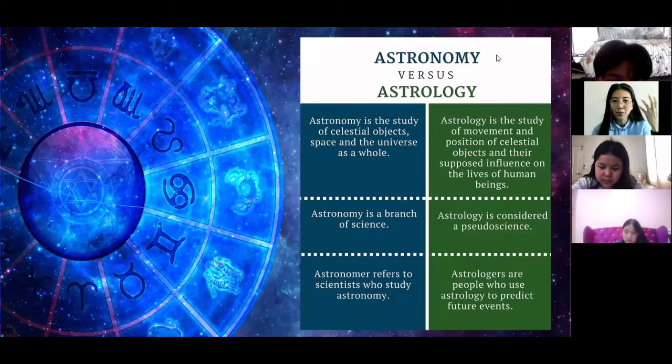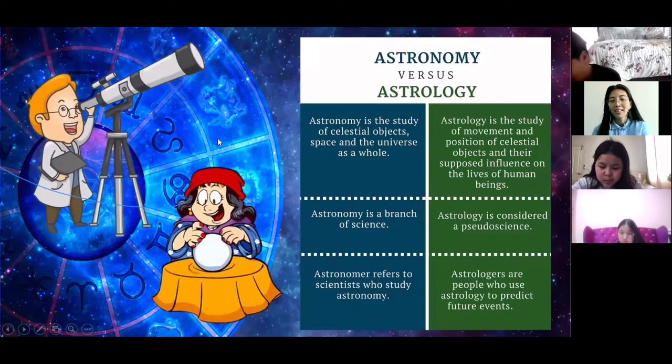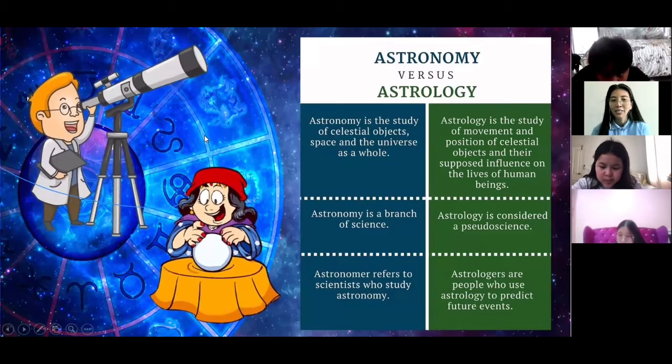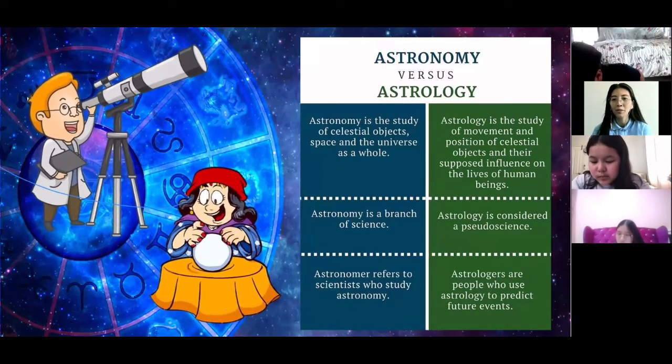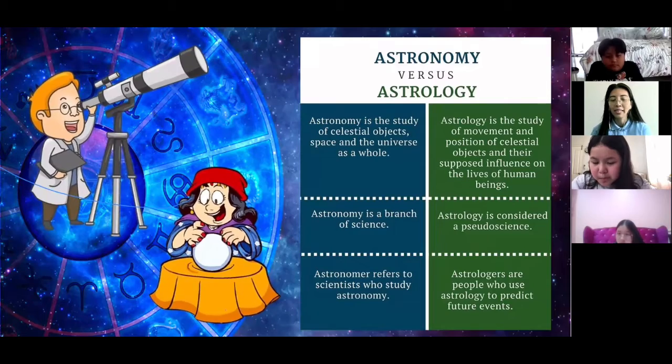Okay, so if you're still confused about the difference between astronomy and astrology, you can just look at this clip art. Astronomy is the study of the objects in the sky. The people who study astronomy are called astronomers. They are the scientists who master the movement of the objects in the sky.